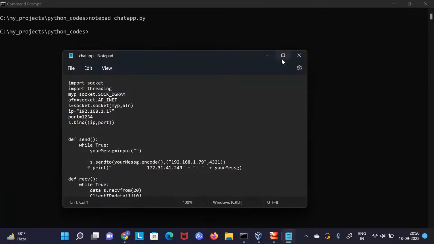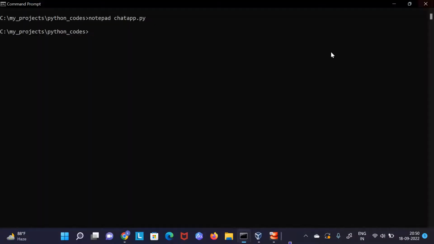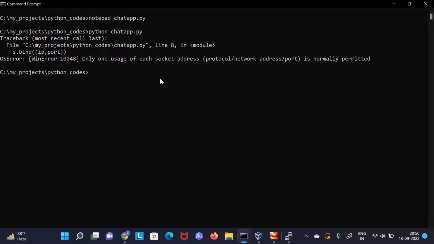Something like the same thing I have created in this file. If you want to run this, then it is very simple. You will have to just run Python chat app. Now the things will run locally. Okay, you can see it would be run locally.